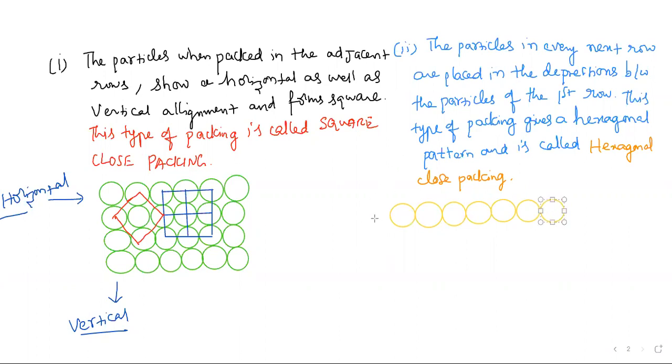This is one horizontal row arrangement we observed. Another one we will write in the depressions. The depressions can be observed with a different color.